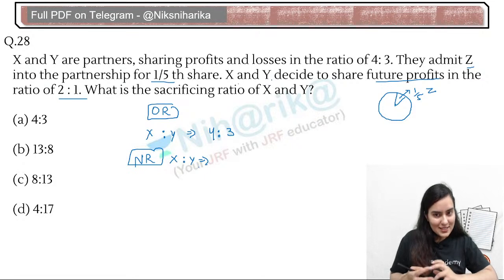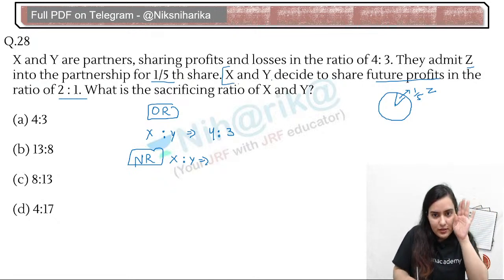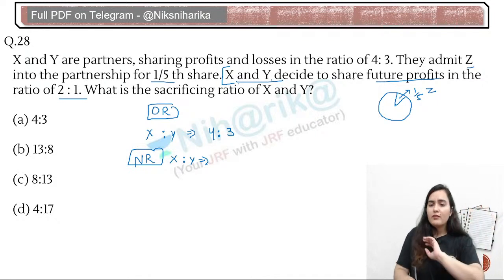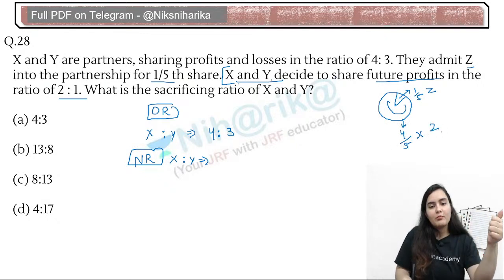Come on. Is this the new ratio? No. This is not the new ratio. This is given that X and Y are deciding that whatever 4/5 share they will get, that 4/5 share will be divided among X and Y in the ratio of 2 is to 1.